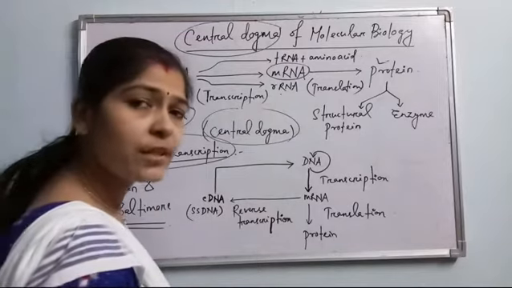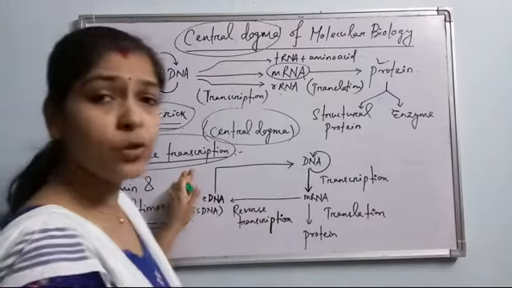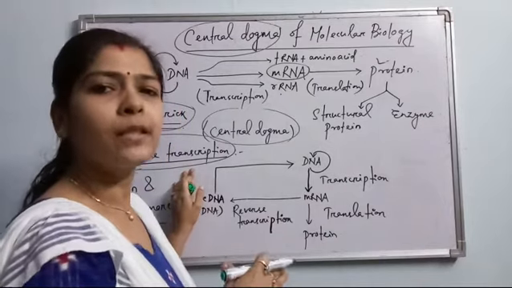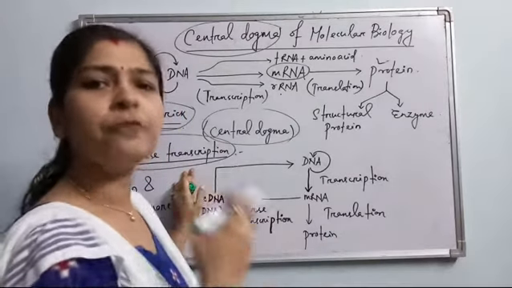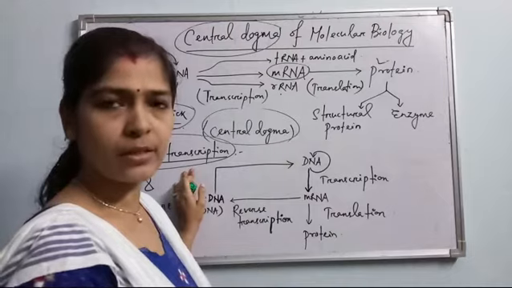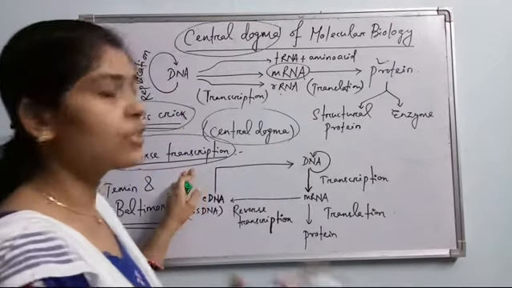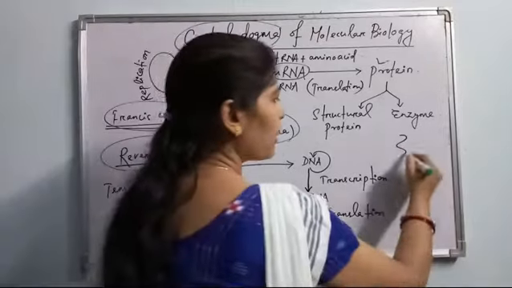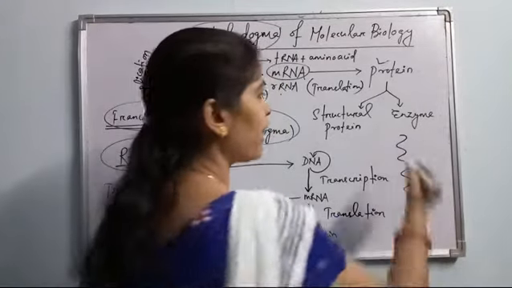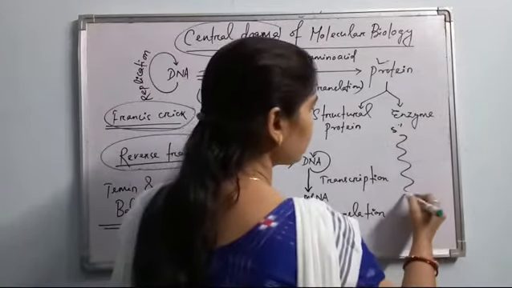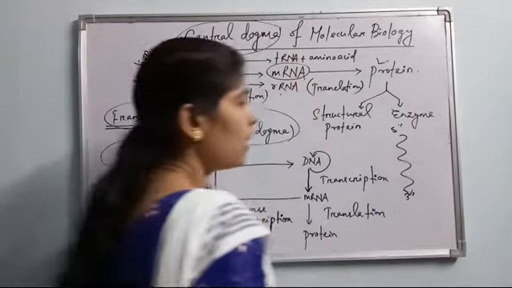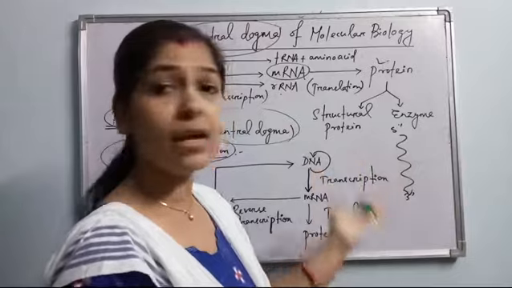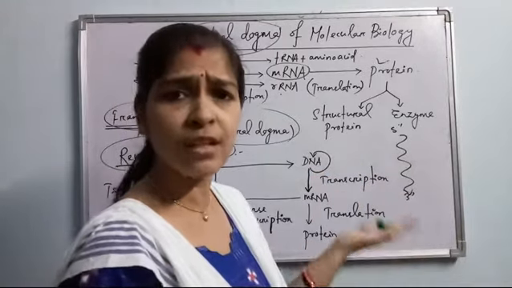What is reverse transcription? As I have told you, transcription is the process of synthesis of RNA from DNA. The reverse method means synthesis of DNA from RNA. It is called reverse transcription. So mRNA is always single stranded. I have also discussed in my prior classes that RNA molecules are always single stranded and are 5' to 3' directed. Okay, so the synthesis of what? Single stranded DNA. Since mRNA is single stranded, it must be synthesizing a single stranded DNA only.